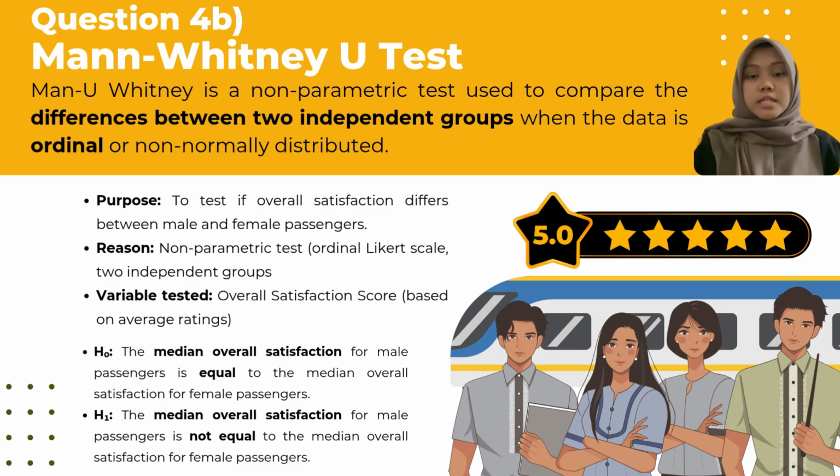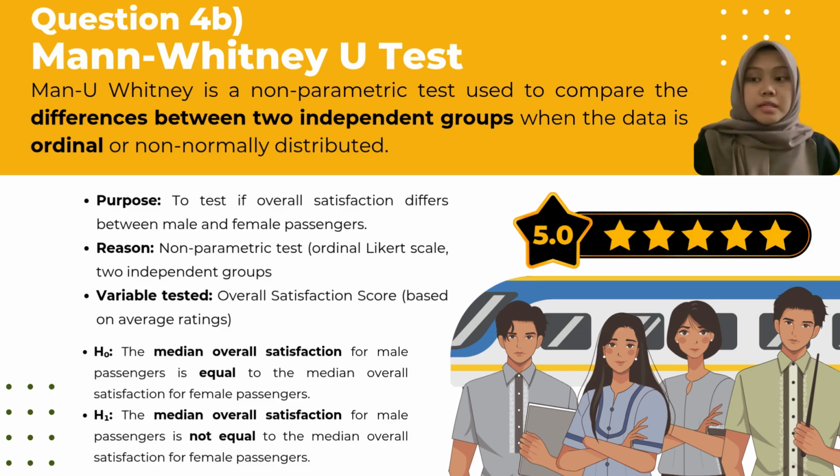Next is the hypothesis for gender satisfaction. Null hypothesis, male and female passengers have the same overall satisfaction. And alternative hypothesis, there is a difference in satisfaction between the 2 groups. Again, we tested this using a two-tail approach with alpha 0.05.